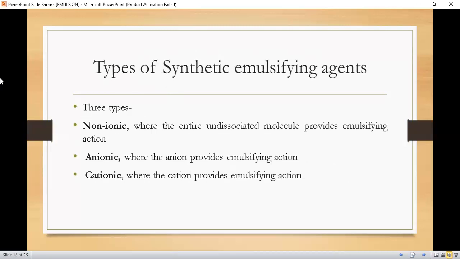Now, students, there are different types of synthetic emulsifying agents: non-ionic, anionic, and cationic. Non-ionic, where the entire undissociated molecule provides emulsifying action. Anionic, where the anion provides emulsifying action, and cationic, where the cation provides emulsifying action. What is the emulsifying action, students? Emulsifying action means that you are going to mix two phases that are incompatible with one another up to a limit that there will be stability in that system.